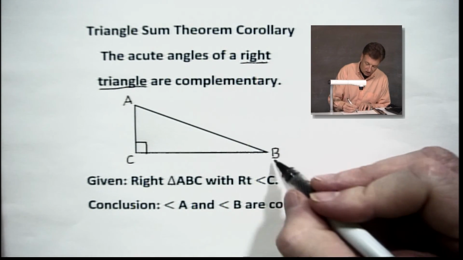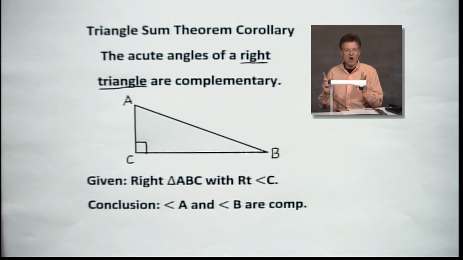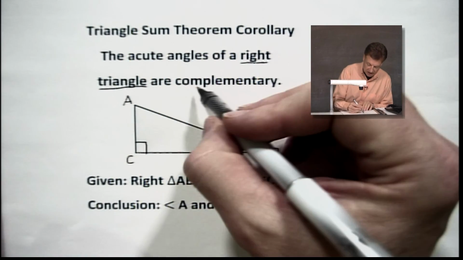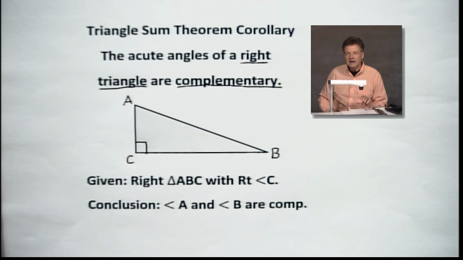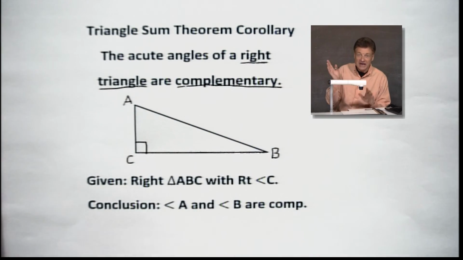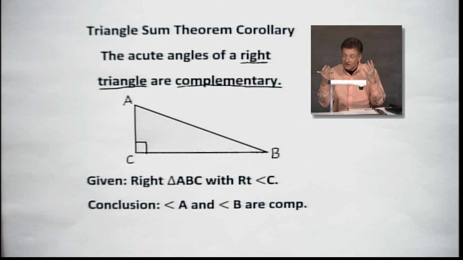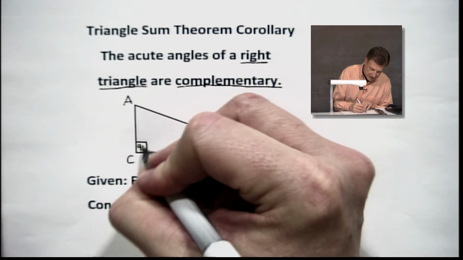It really doesn't matter, because what are we trying to say? That they are complementary. Now, my friends, we also have to remember what complementary means. Complementary means those measures will add up to, yes, 90 degrees. So let's think about it. Keep in mind, what's a right angle's measure? A few little things here, but they're things we already know. So we've got a 90 right in there.